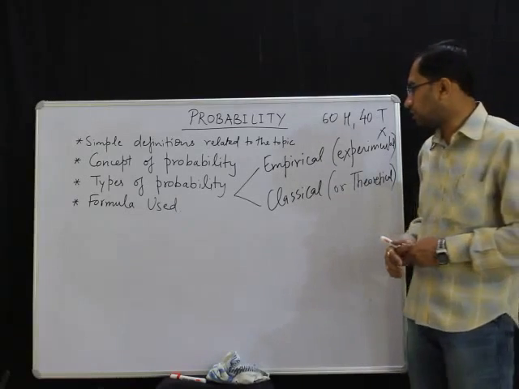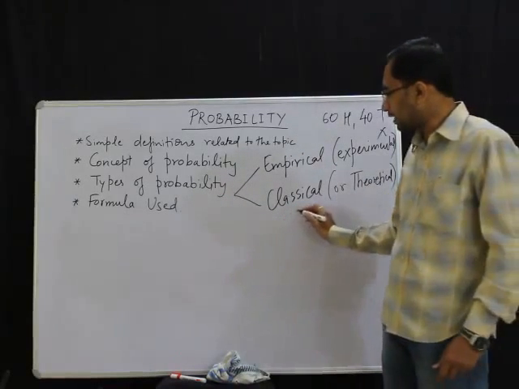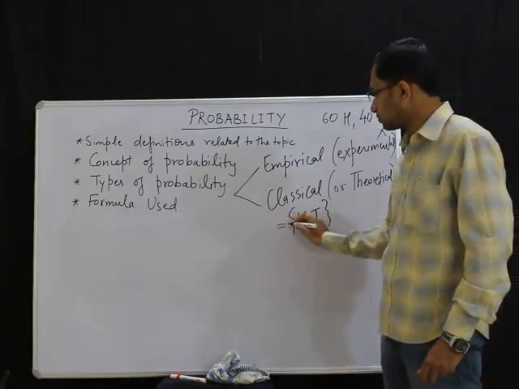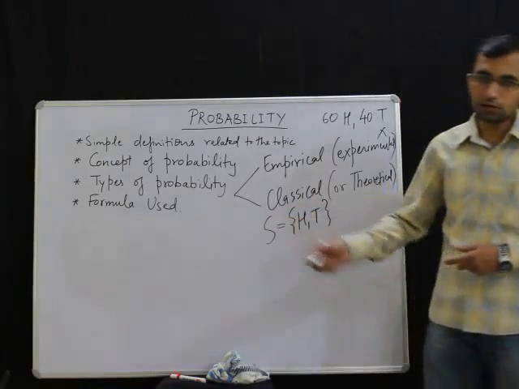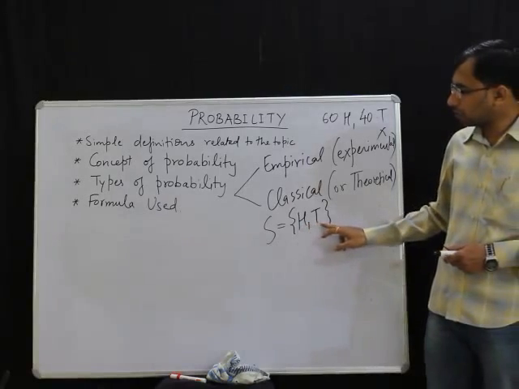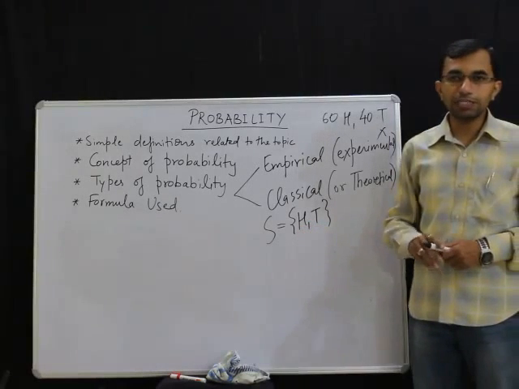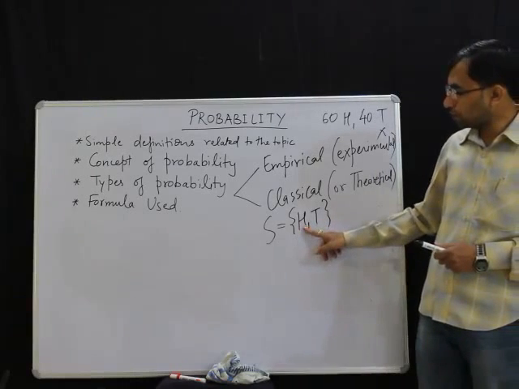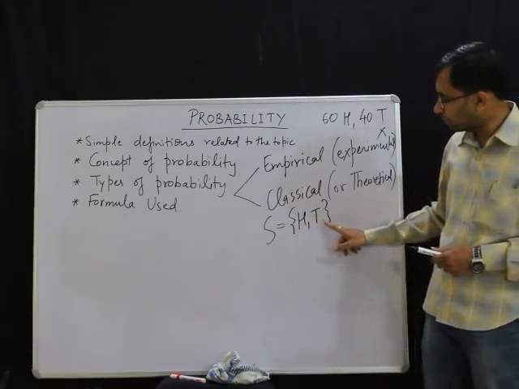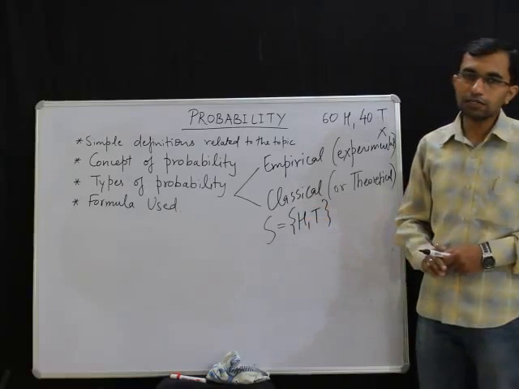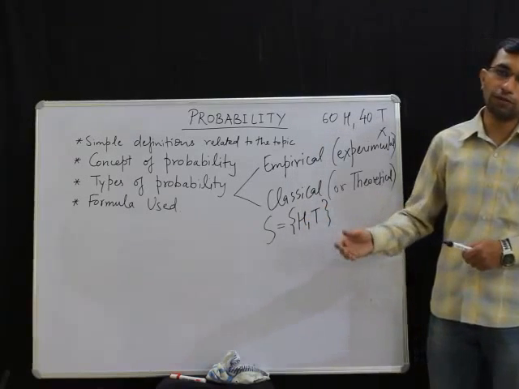So let us take an example. Let us say if we are tossing a coin, heads may come or tails may come. This is the sample space which I talked about earlier. So if I see here, there are only two outcomes, each one of them is equally likely. So when I toss a coin, there are 50% chances of getting heads and 50% chances of getting tails. So each one of them has a theoretical probability of 50%.